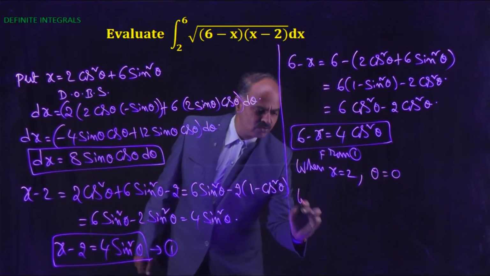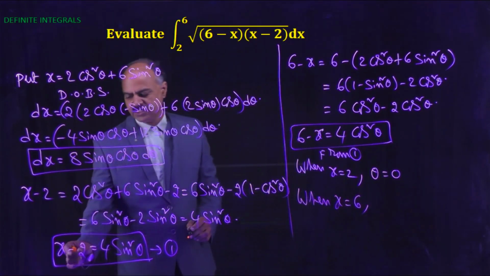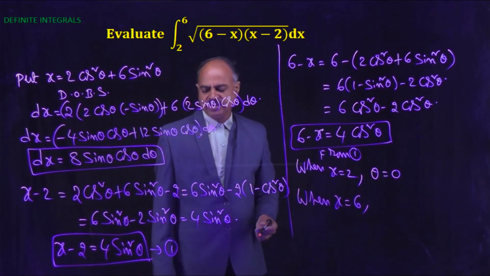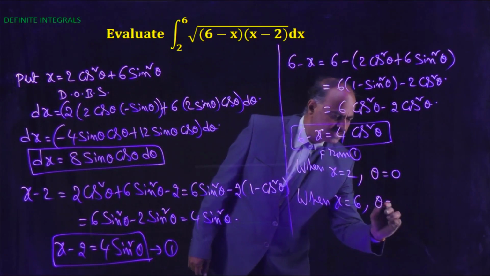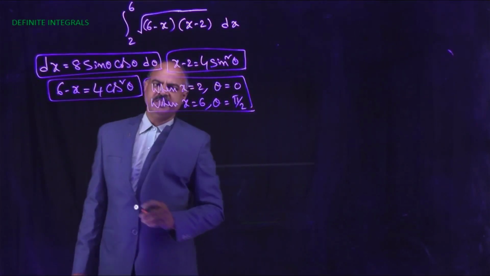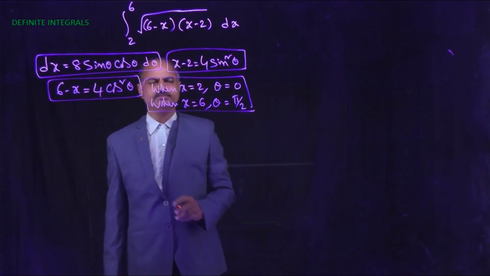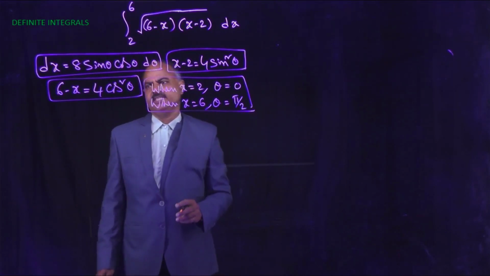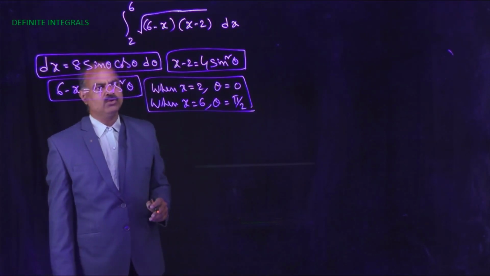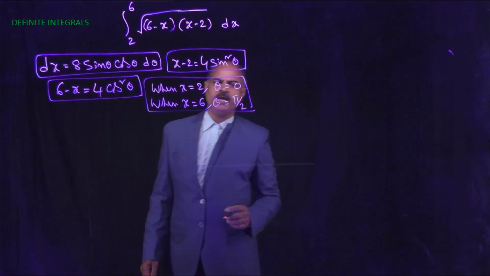When x equal to 6, 6 minus 2, 4 equal to 4 sin square theta, this implies sin square theta equal to 1, so therefore theta is equals to pi by 2. Next, dx equal to 8 sin theta cos theta d theta, x minus 2 equal to 4 sin square theta, 6 minus x equal to 4 cos square theta, when x equal to 2, theta equal to 0, when x equal to 6, theta is equals to pi by 2.